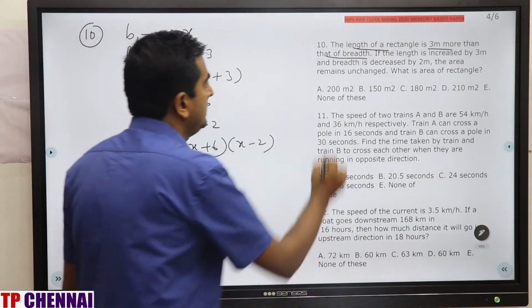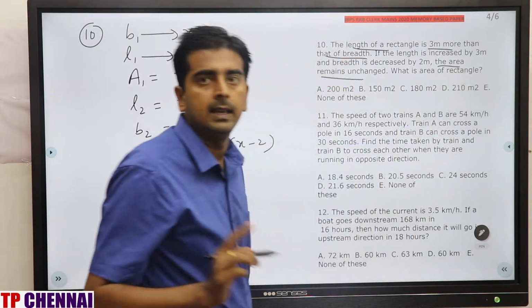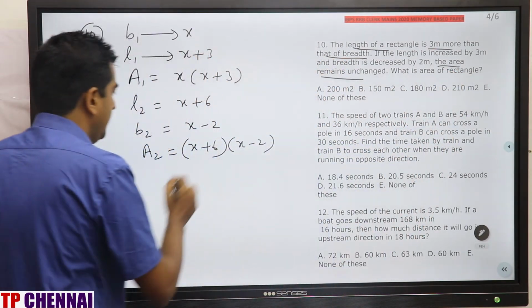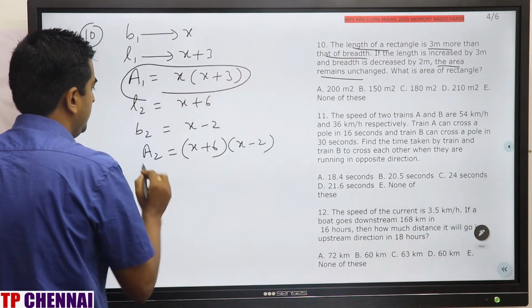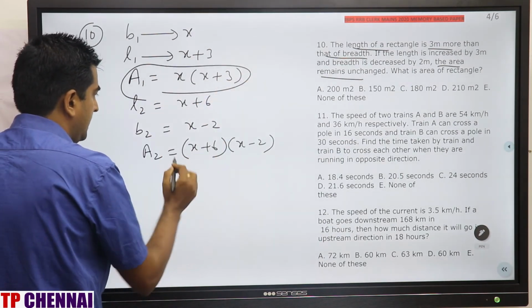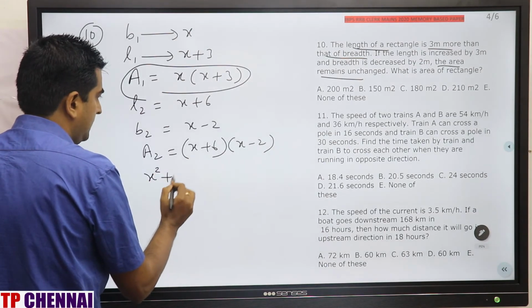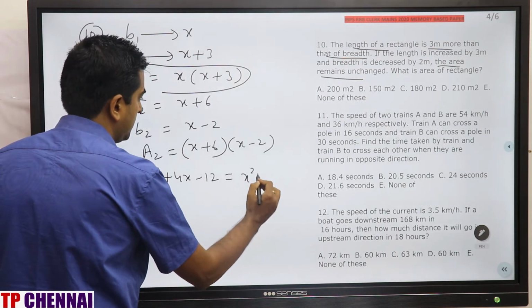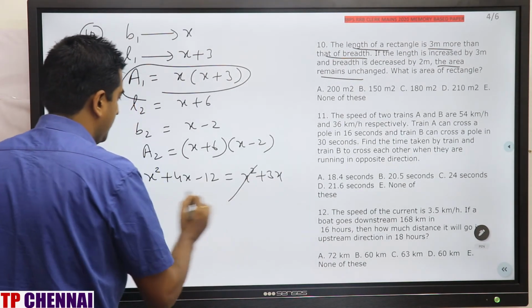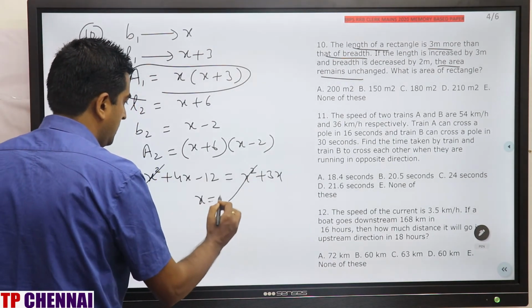Area remains unchanged. What is the meaning of unchanged? Area 1 is equal to area 2. This is area 1, this is area 2. So multiply this: x square plus 6x minus 2x is 4x minus 12 is equal to x square plus 3x. x square cancel. x is equal to 12.